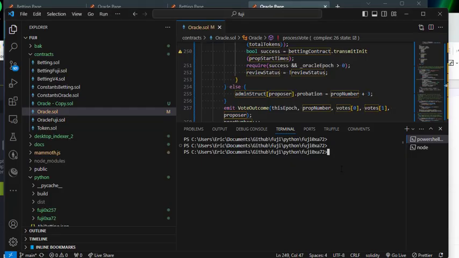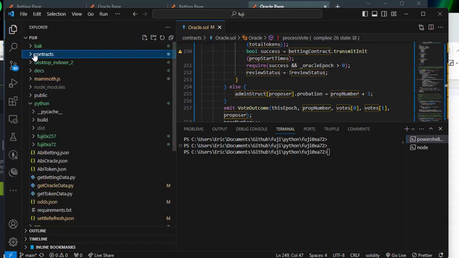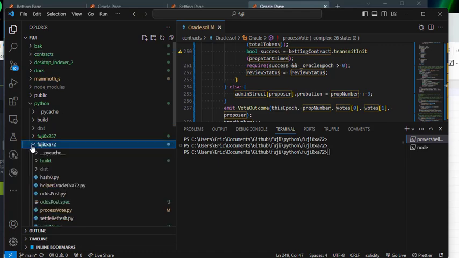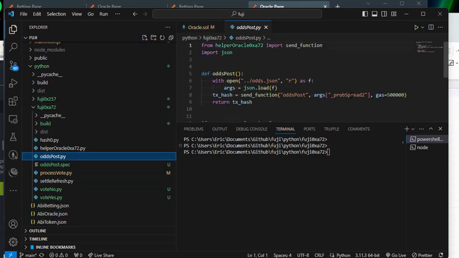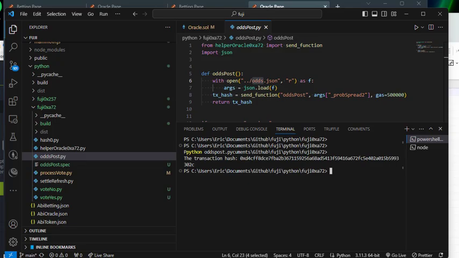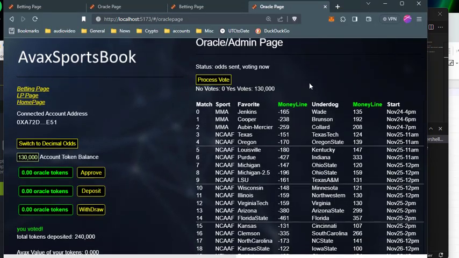So to send this out, I'm in the Python directory here, and I just want to send this odds post data. It just sends the odds and takes it from this JSON file, which is up a directory. So let me just type that in: Python odds post py. Okay, let's see what it looks like. It gets sent very quickly.